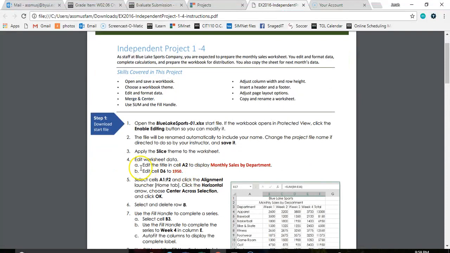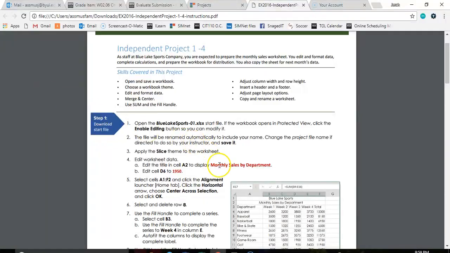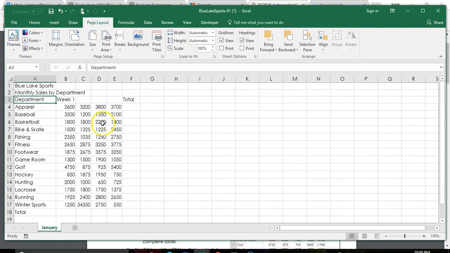Next step is we're going to edit our worksheet. So we're going to edit the title to display monthly sales by department. Make sure that you type exactly as it is, so you're going to capitalize exactly where it says to. So this is A2, monthly sales by department. And then D6 is 1950. So D6, 1950.